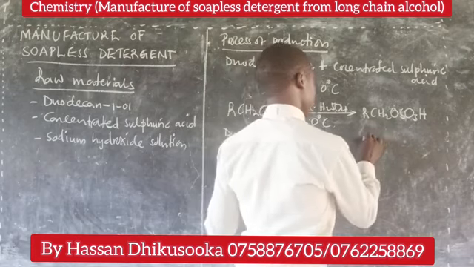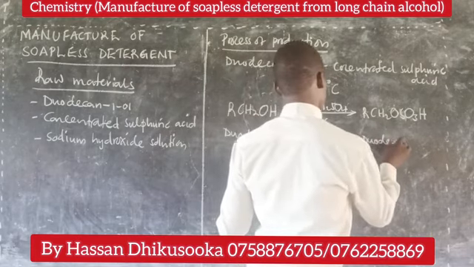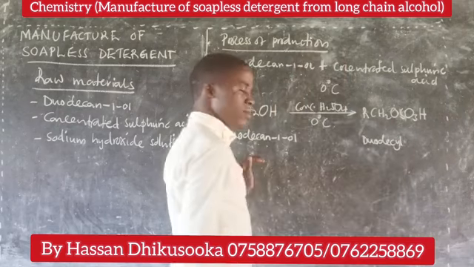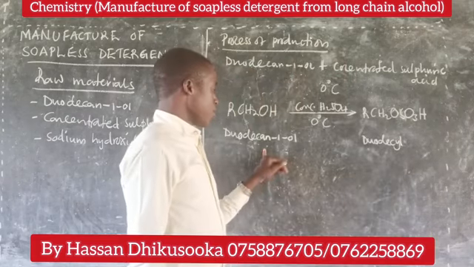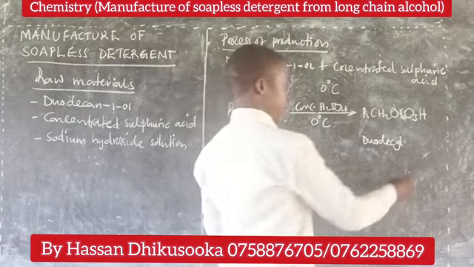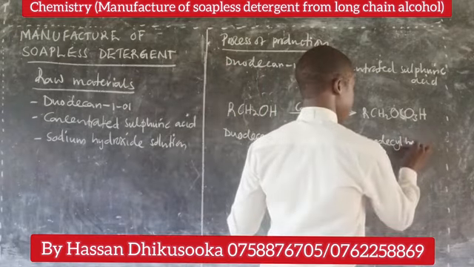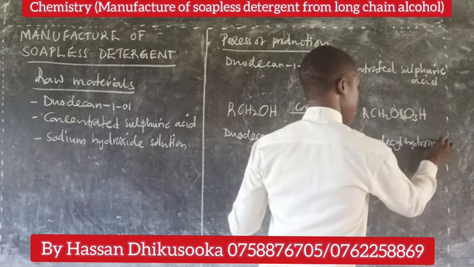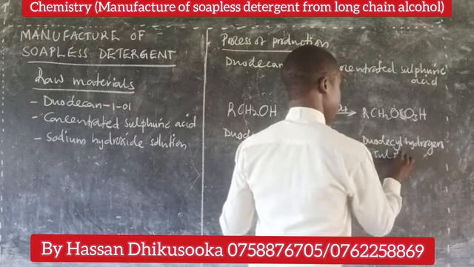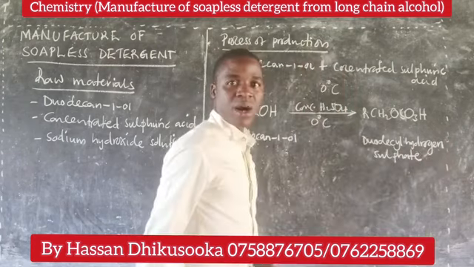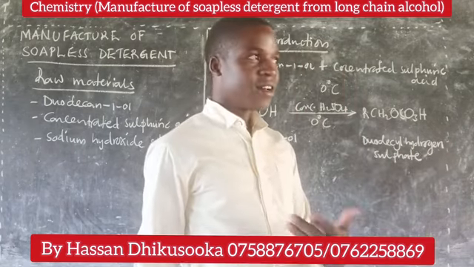We shall form your decyl. So we shall come up with the decyl hydrogen sulfate.